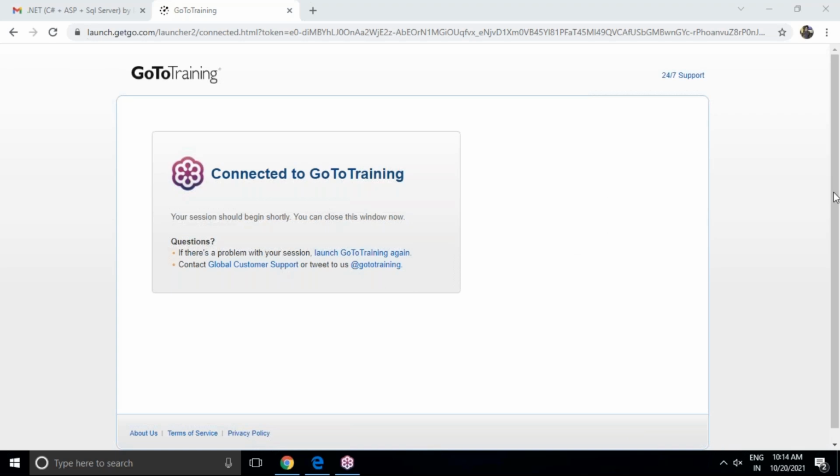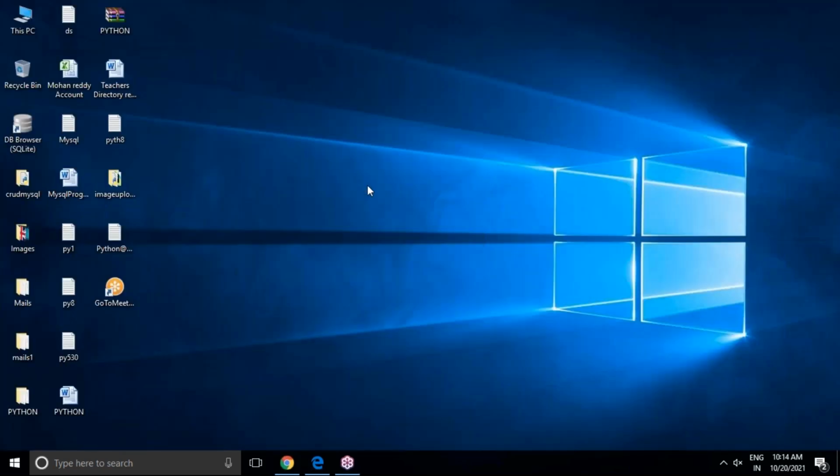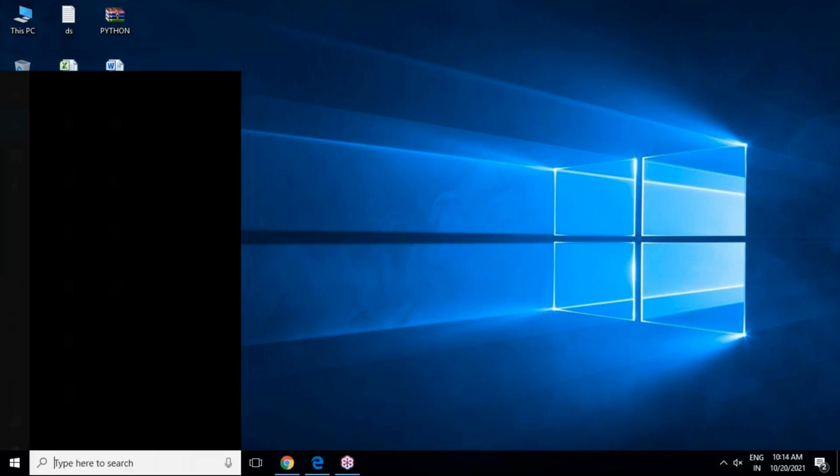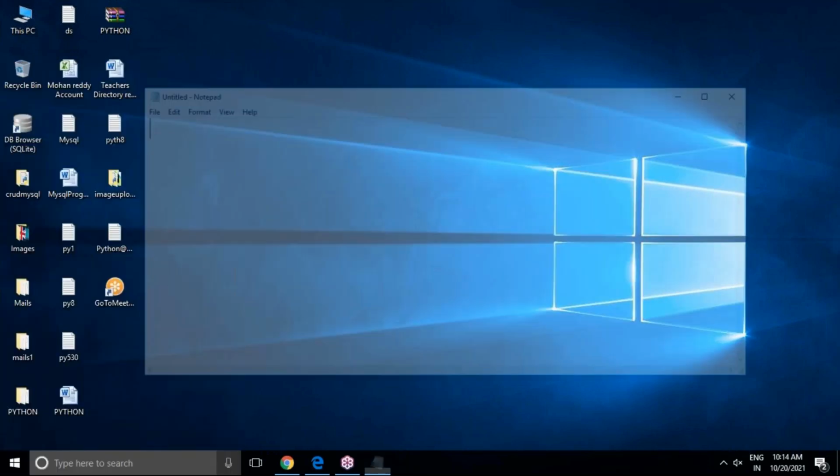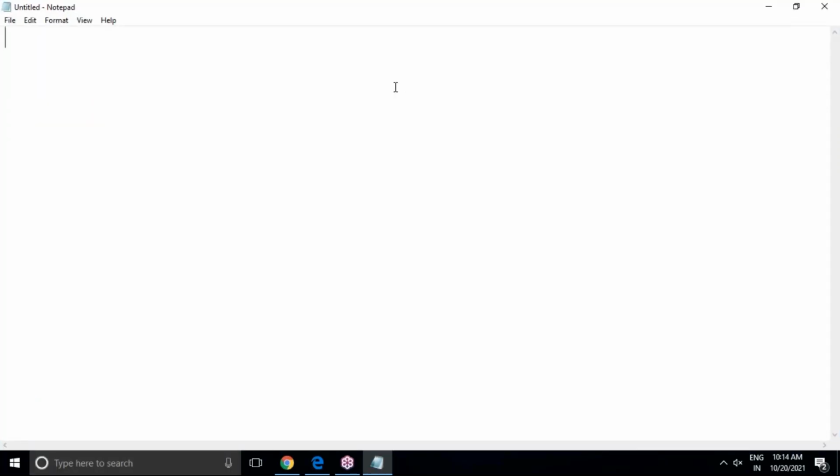In the last session of .NET, we discussed just the introduction. We completed that, and today I'm going to start with the C# .NET introduction and the coding part of programs. So first, let's start the C# .NET introduction. Just a few minutes, I would like to tell about C#. Then we'll start creating programs using C# .NET with the .NET Framework as well as with the .NET Core concept.